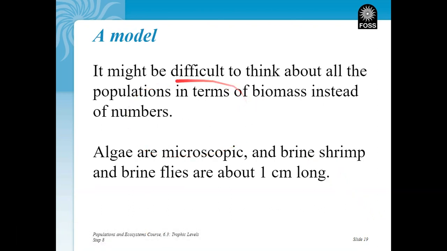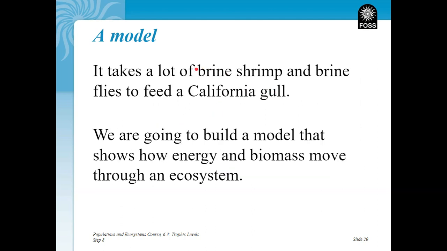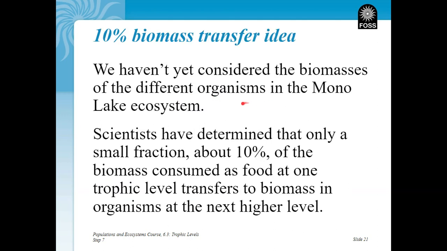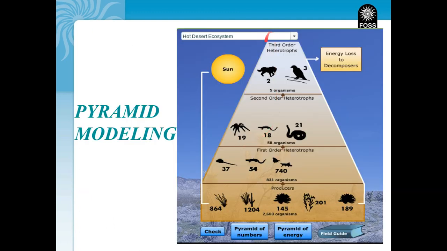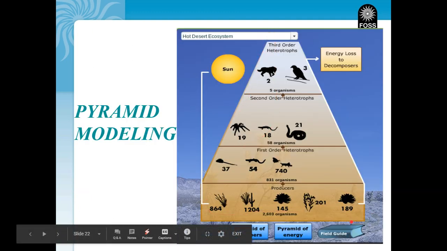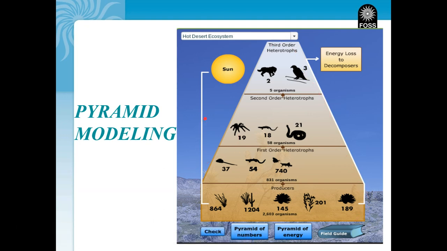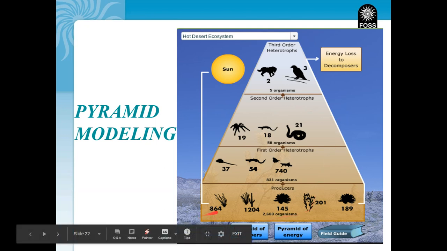I remember we created a model, because it's hard to think about the fact that it takes tons of brine shrimp and flies to feed just one gull. Using that idea of the 10% rule, we saw it in our models. I've chosen one here, the hot desert. Some of you used that last class, and notice that in terms of numbers of organisms, we have tons of different producers, and our numbers decrease as we go up.